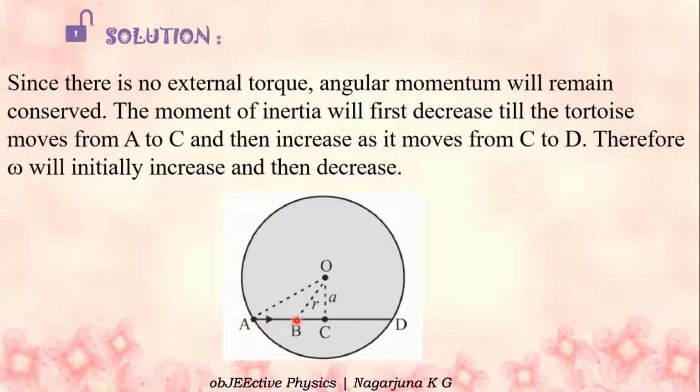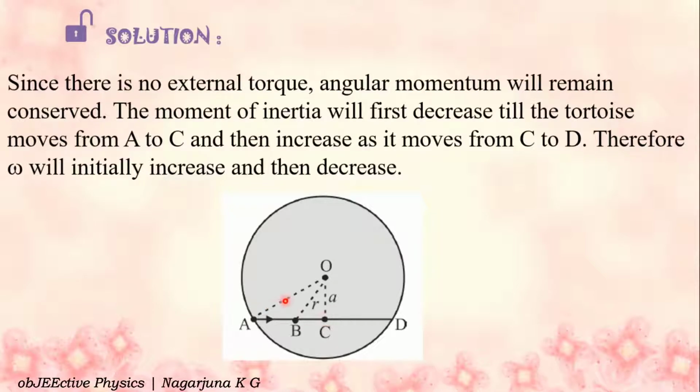When it is coming to point B, from the center or from the axis of rotation, the distance r decreases, so the moment of inertia also decreases. When it is coming to C, the moment of inertia still decreases because small r is less than capital R. Here capital R is not shown, but OA is the radius of the circle, that is capital R. And observe the sentence.